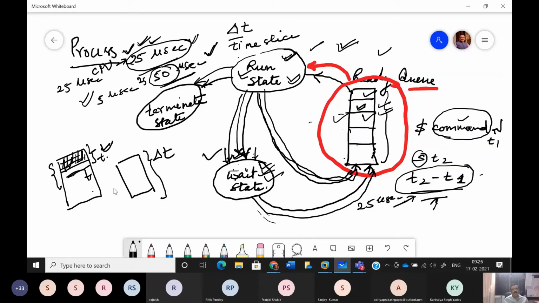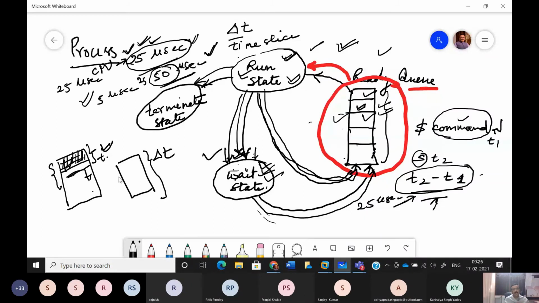It is okay that we assume that the running replica of any program is a process, but do not go under the impression that only the coding part of that program is a process. No, it is more than that coding.